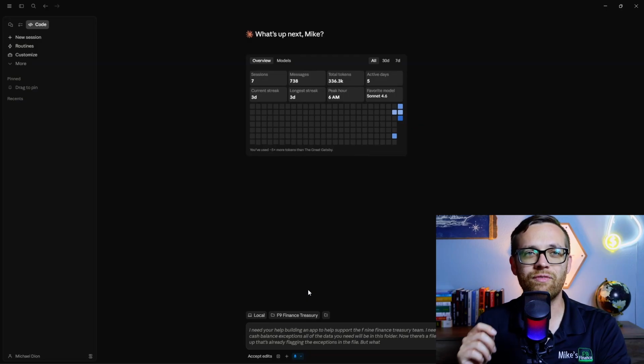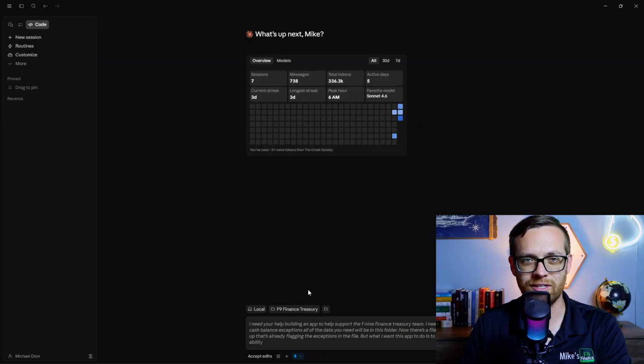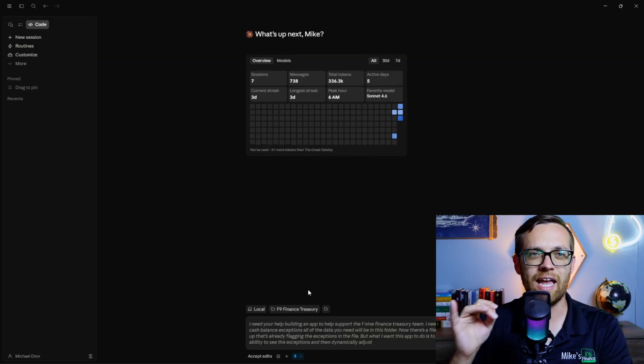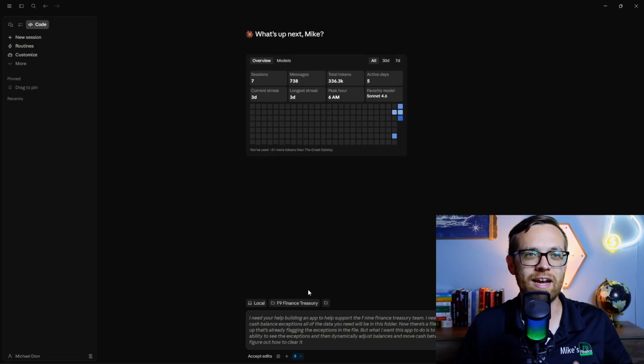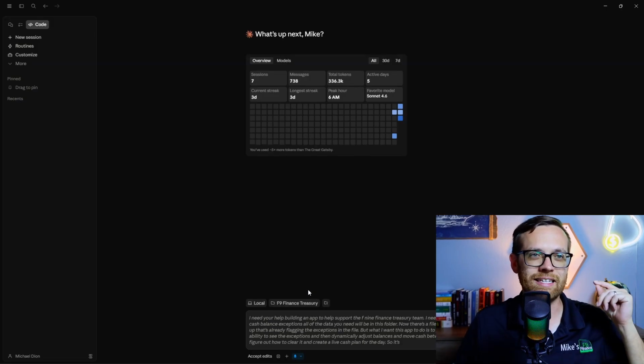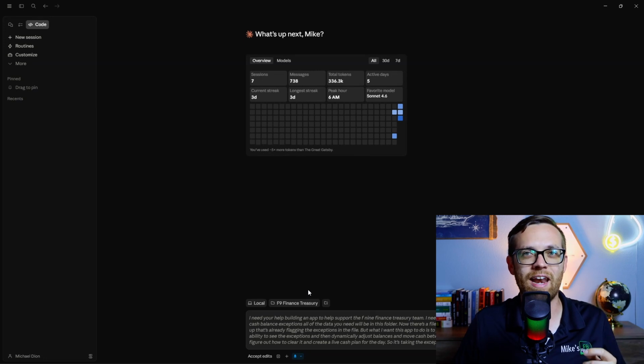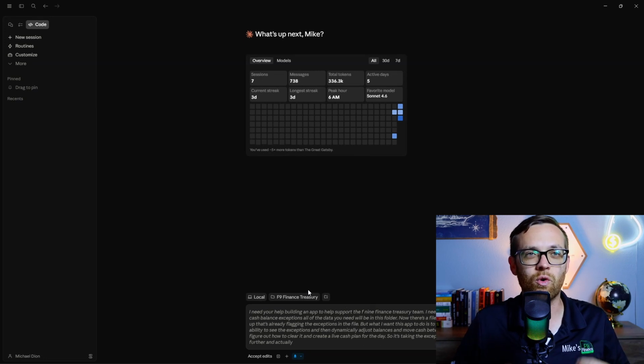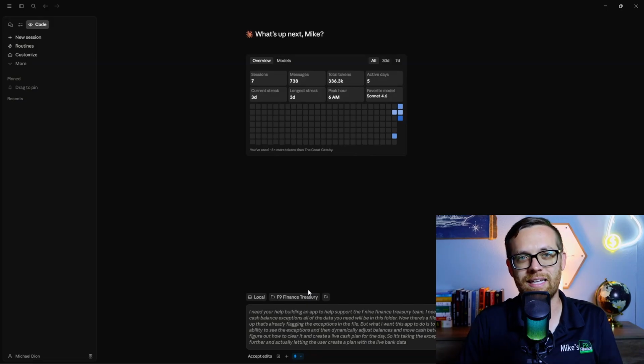But what I want this app to do is to give someone the ability to see the exceptions and then dynamically adjust balances and move cash between accounts to figure out how to clear it and create a live cash plan for the day. So it's taking the exceptions one step further and actually letting the user create a plan with the live bank data to solve any exceptions.